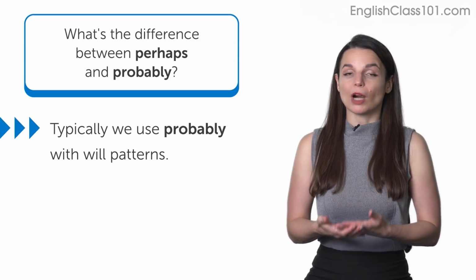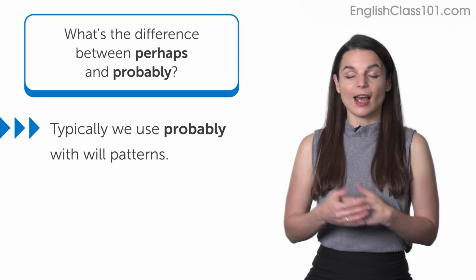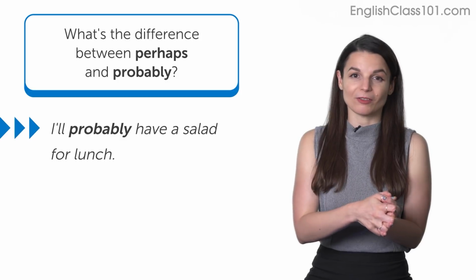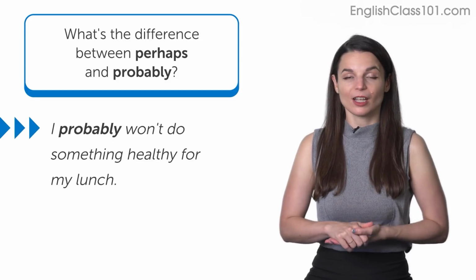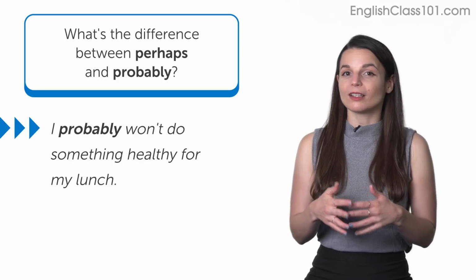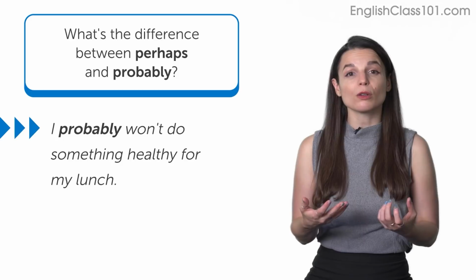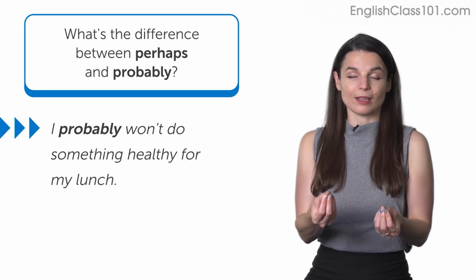Typically, we use probably with will patterns, as I used in these examples. I said, I'll probably have a salad for lunch, or I probably won't do something healthy for my lunch. So we tend to use probably with will because will is a future tense form that we use when we're kind of making guesses or we're not quite sure about something.